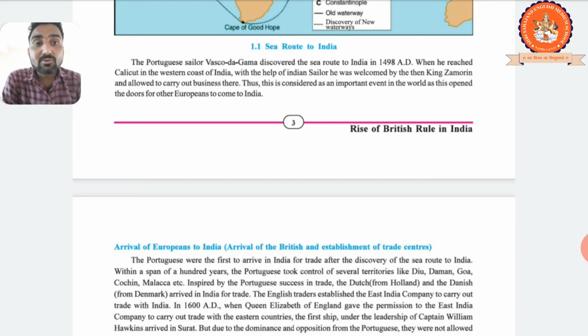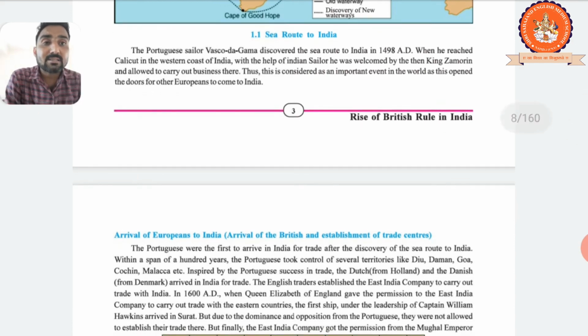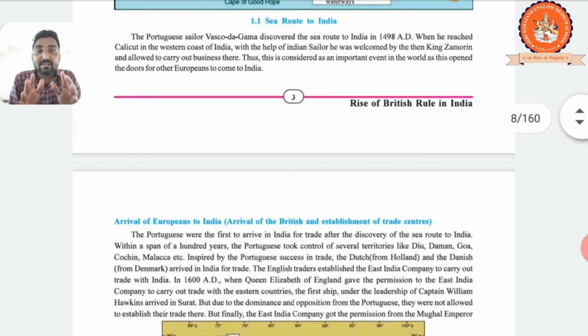So your answer is: the Portuguese sailor Vasco da Gama discovered the new sea route to India in 1498. He first reached Calicut Bandar, Calicut port. Clear? And there at Calicut port, King Jamorin welcomed the Portuguese sailor Vasco da Gama, and gave him permission to carry out his business here. Right? So this event opened the door for Europeans. Now Europeans easily came to India.